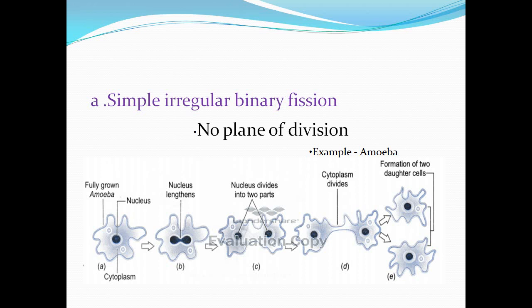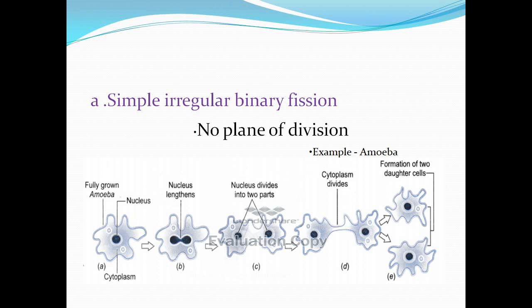Here, in amoeba, that has an irregular shaped body where the plane of division is hard to observe. In such kind of organisms, there is no plane of division.